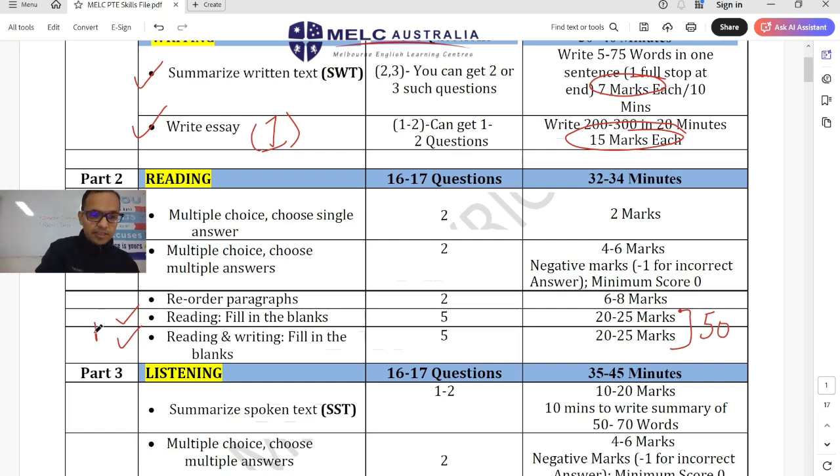Reorder paragraphs are number 2. So reading fill in the blanks and reading and writing fill in the blanks should be practiced regularly. Number 2, reorders should be practiced daily as well, because they make up to 6 to 8 marks. Multiple choice questions come 3rd in terms of their importance.